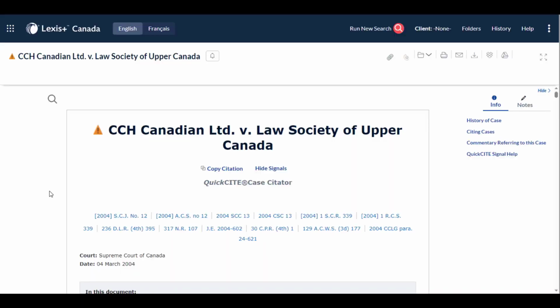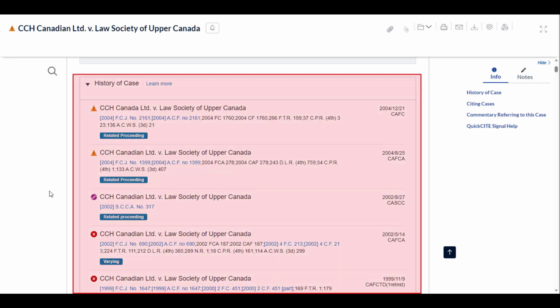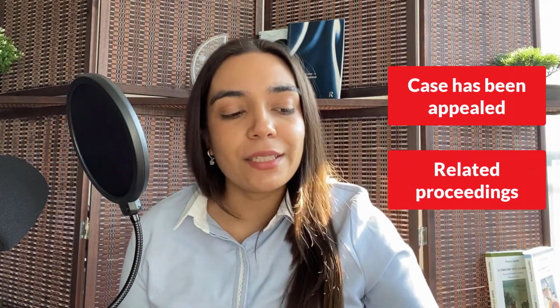Now, after opening your QuickCite document for your case, start at the top with the history list of your case. Sometimes you will not see a history in your QuickCite document. That is normal. You will only see a history if the case has been appealed or if there have been related procedures. What you want to do in that section is to make sure that there haven't been any appeals of the case that you are noting up.